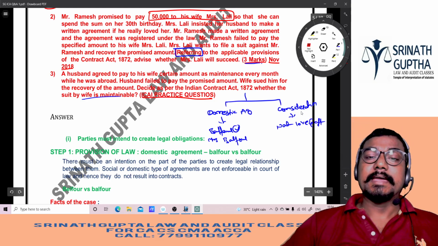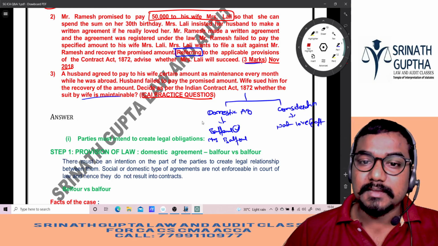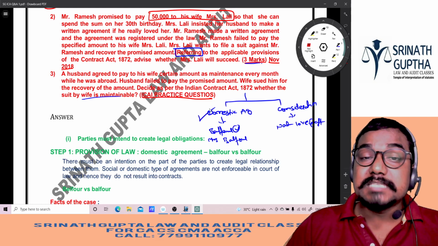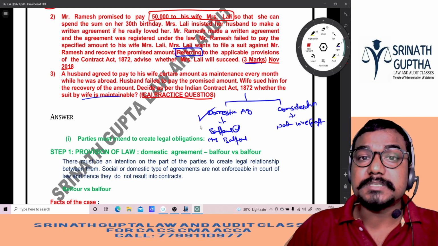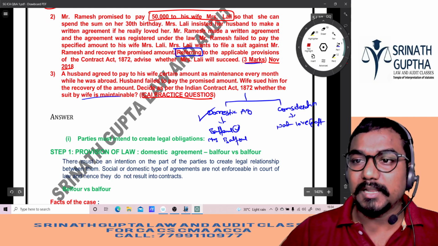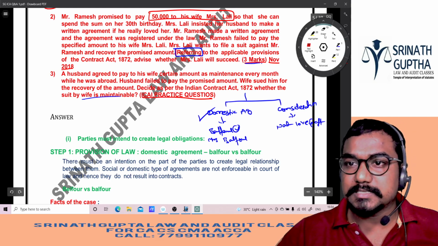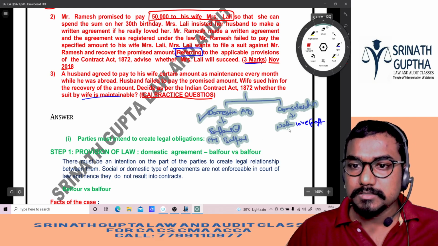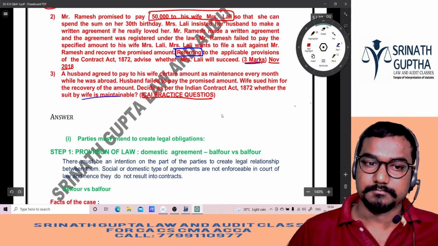But unfortunately, the examiner is giving this answer in his answer sheet. That means the examiner is treating it as a domestic agreement only. So how to answer this question? Let us try to understand, sir. Step number 1, step number 2, step number 3. So see.